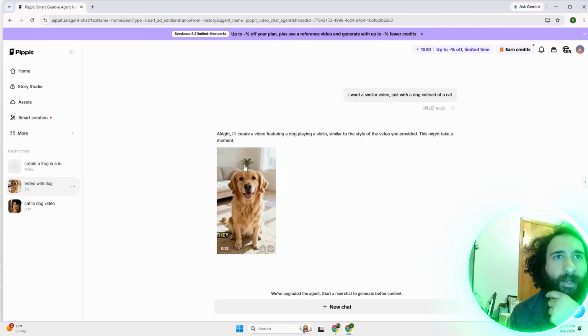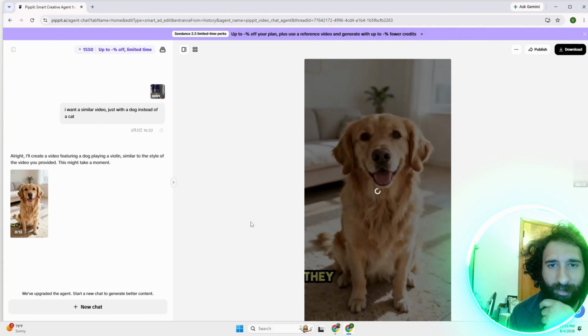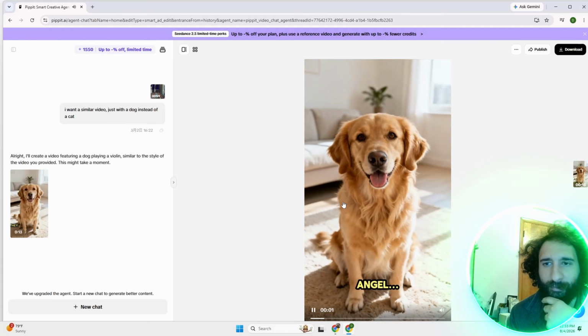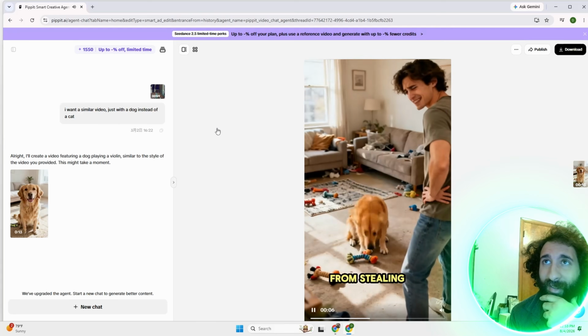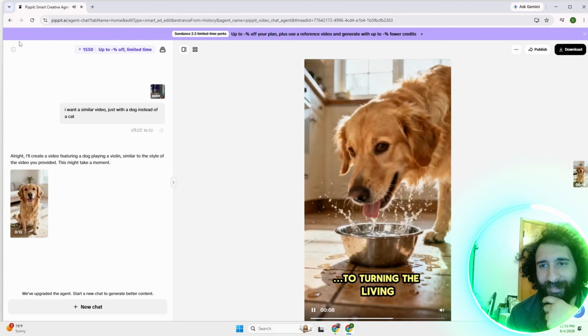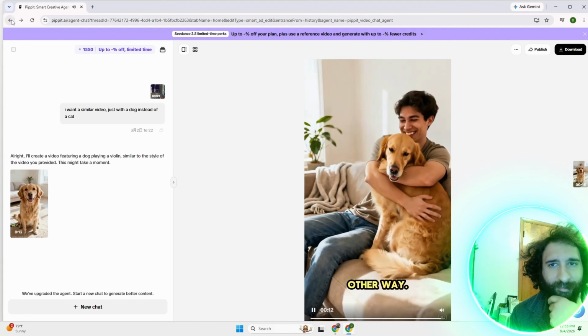We can also play around here so we can see a dog, an angel. Look at this guy. They say every dog is an angel, but this little guy is a professional chaos coordinator. From stealing my breakfast to turning the living room into a war zone. Honestly, I wouldn't have it any other way.